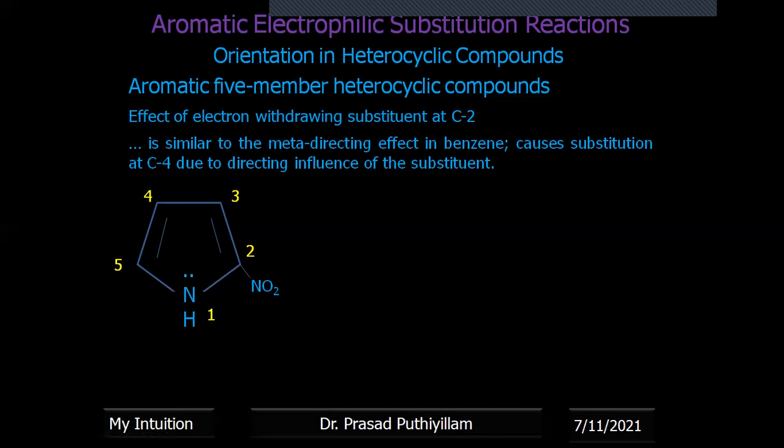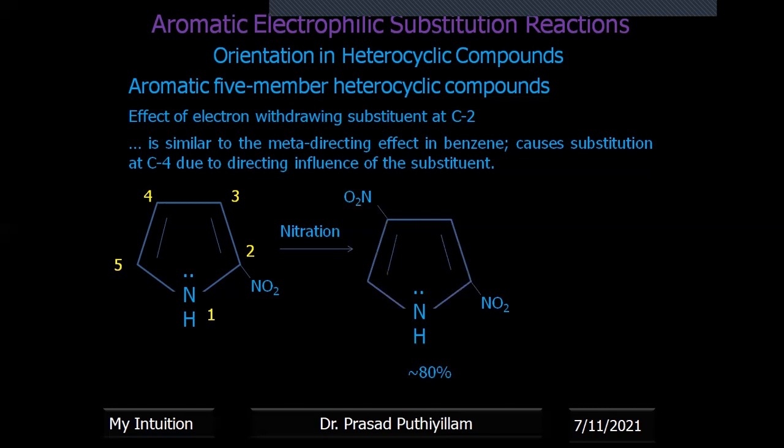This is just the same as we see in the case of a benzene ring with a monosubstituent. If it is an electron-withdrawing substituent in a benzene ring, it creates a positive charge at the ortho and para positions, but the meta position has comparatively more electron density. In the same way here, position 4 is more active for electrophile attack. Therefore, the substitution takes place at 4, and we get 2,4-dinitropyrrole, approximately 80%. Position 5 gives very little, that is 20%.